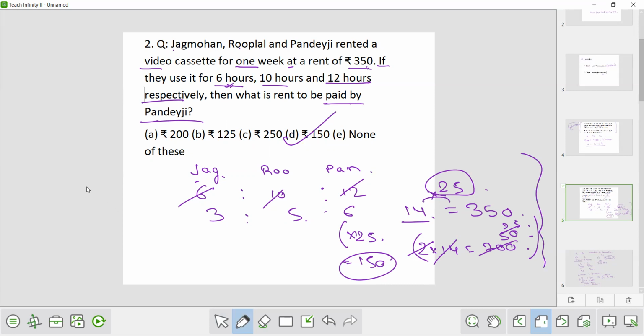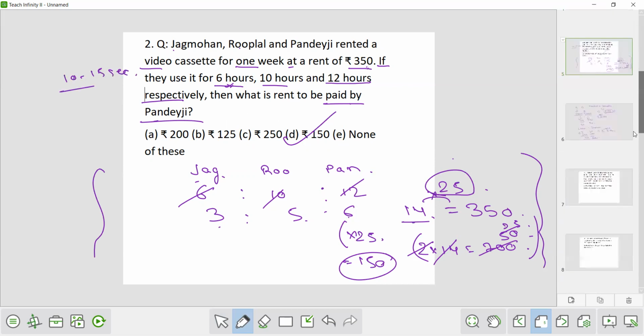All this part I have explained to you, but what you will do in the examination hall, you will see that 6:10:12 means 3:5:6. Total is 14. 14 is equivalent to how much? 350, 25 times. So Pandeyji will pay 6 into 25, that is 150. It will merely take 10 to 15 seconds for this question. Okay.